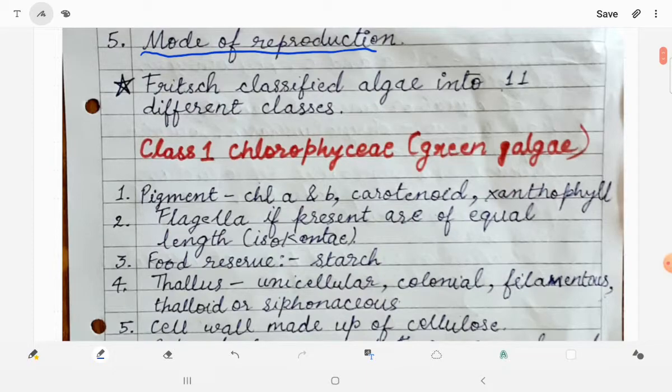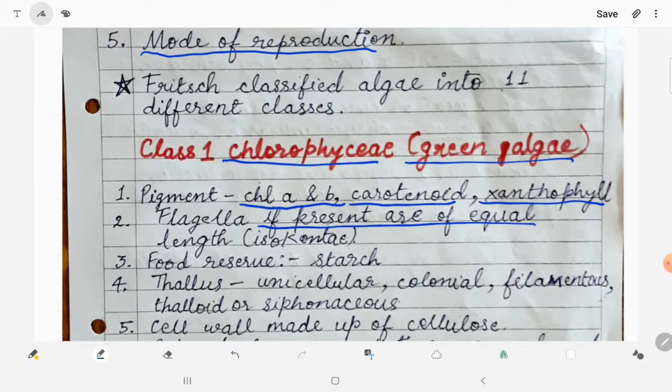Class first is Chlorophyceae, also called green algae. Pigment present in it is chlorophyll A and B, carotenoid and xanthophyll. Flagella, if present, are of equal length, so equal length flagella are known as isoconte. Reserve food in them is starch. Thallus is unicellular, colonial, filamentous, thalloid or siphonaceous.